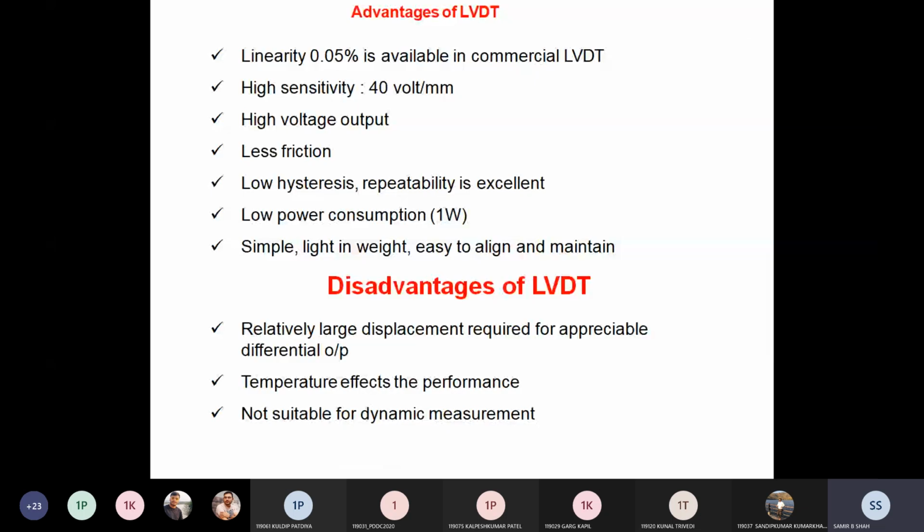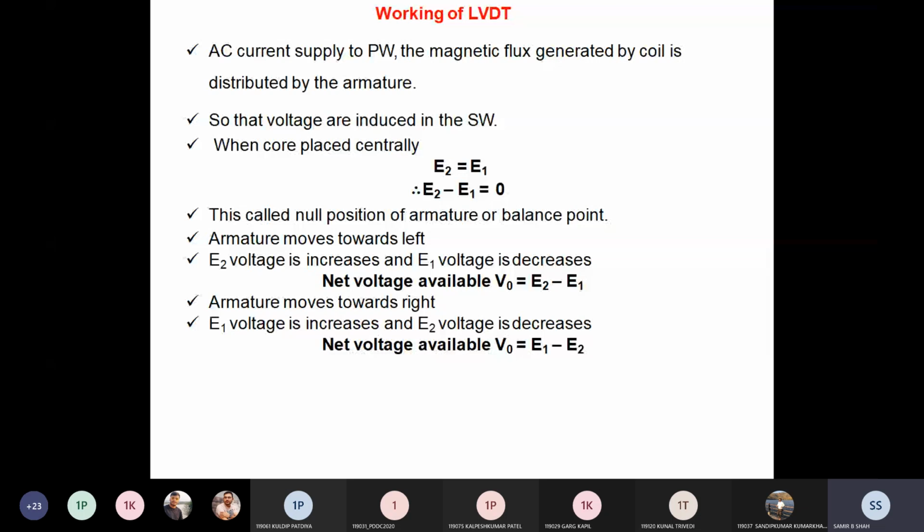Now let's talk about the LVDT, very important: the linear variable differential transformer.